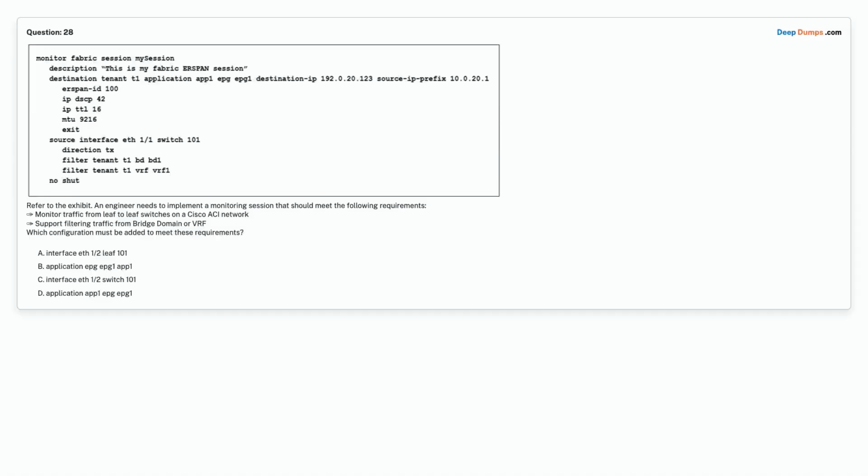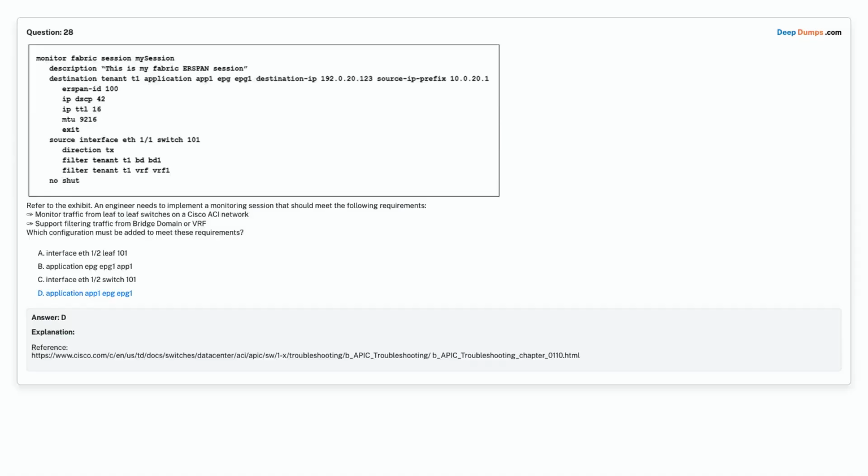Option A. Interface ETH1/2 leaf 101. Option B. Application EPG-EPG1 App 1. Option C. Interface ETH1/2 switch 101. Option D. Application App 1 EPG-EPG1. Choose the correct answer. Correct answer is option D. Application App 1 EPG-EPG1.